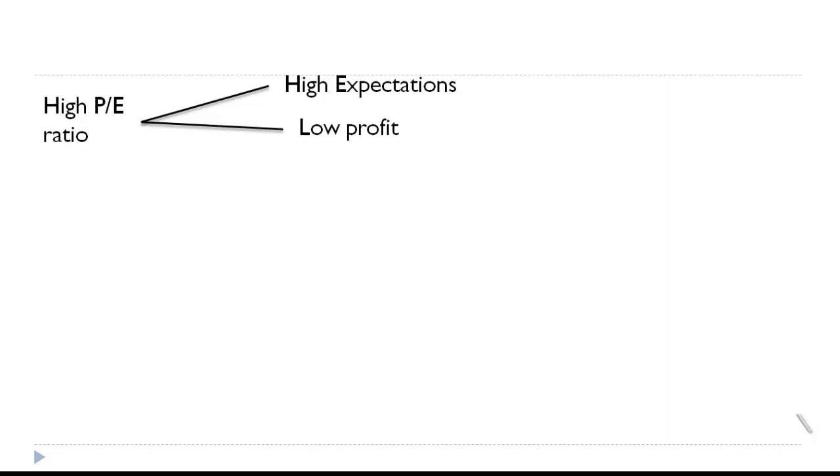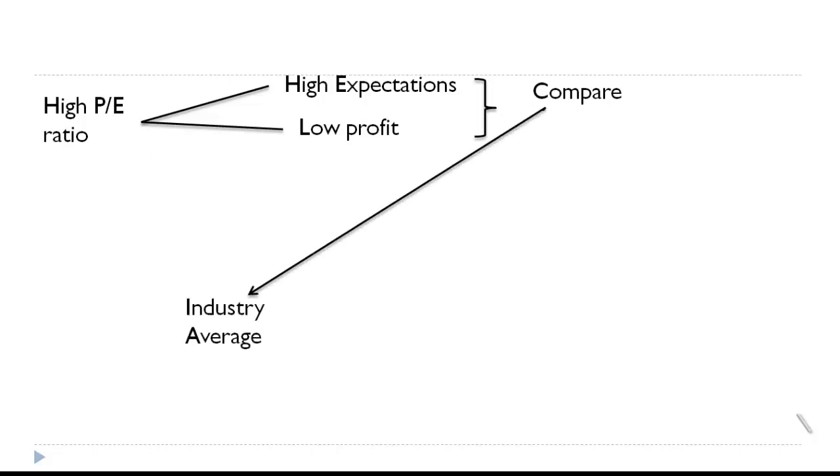So what they should do is the comparison. They should compare the PE of that company with the PE of, say, the industry average and the PE of other shares. If the industry average is also somewhere at 10, and this particular share is also moving along with the industry, then there is not much risk.